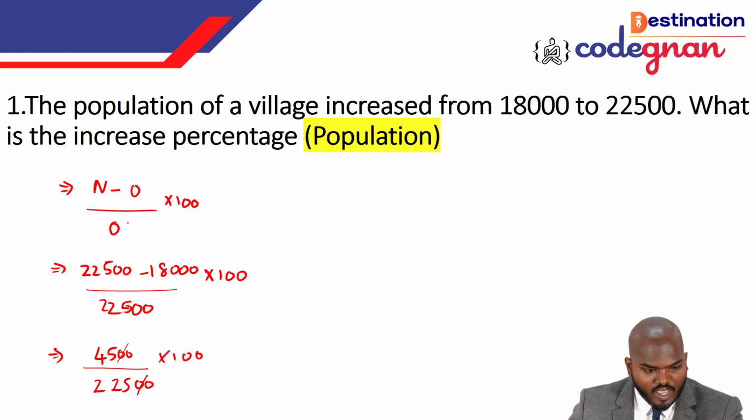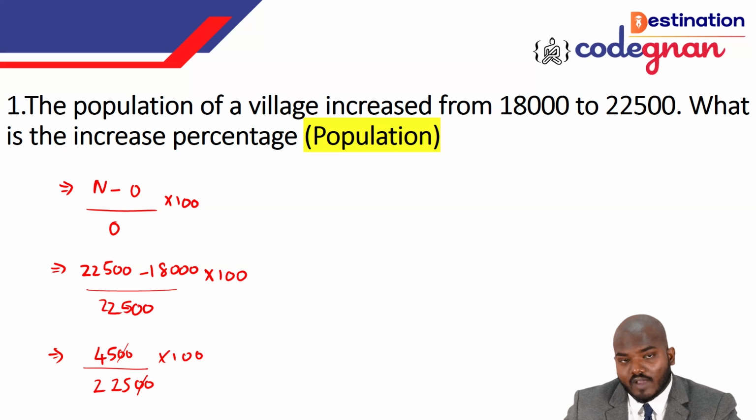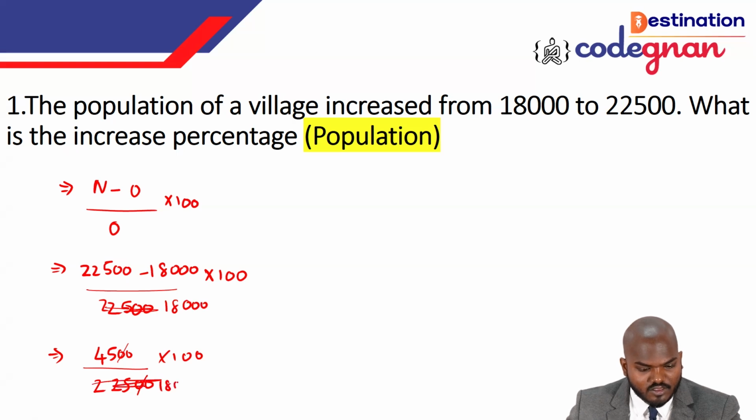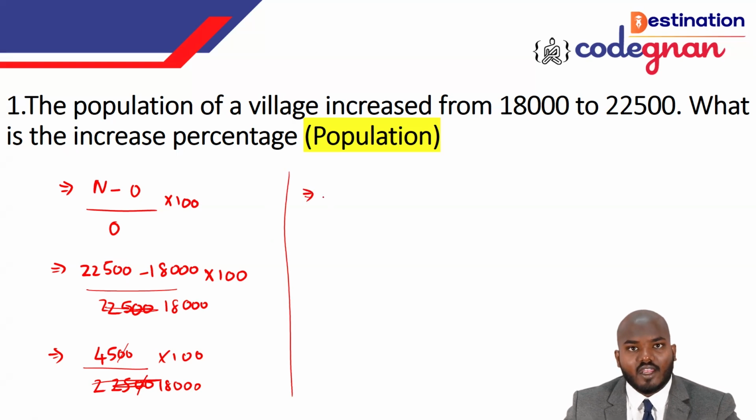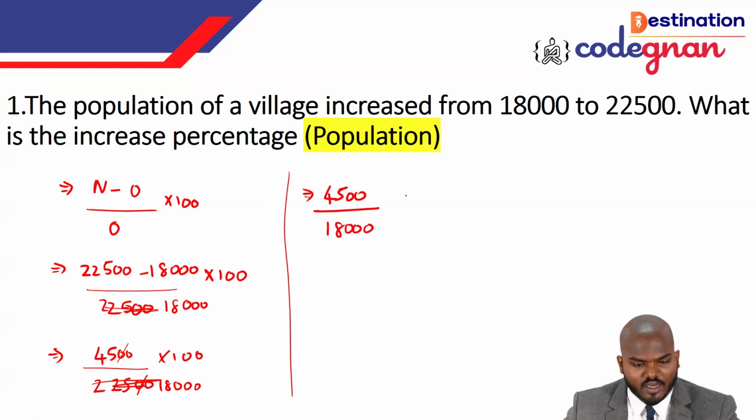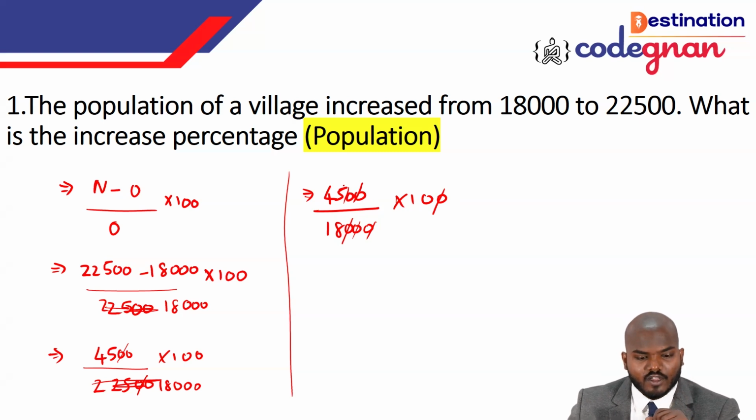Oh my God, I made a mistake here. Instead of the old value, I applied the new value. Sorry, the old value should come here, that is 18,000. So 22,500 minus 18,000 is 4,500, and below we have 18,000, times 100. The zeros cancel here, so 180, that is 8 times something. Again I'm cancelling with the third table, that is 15 times 3.